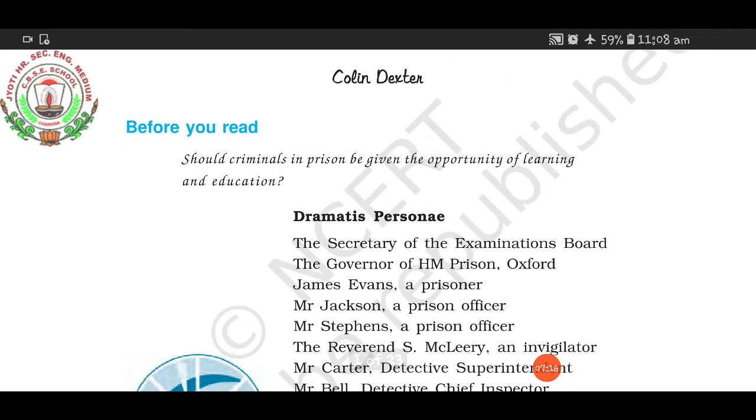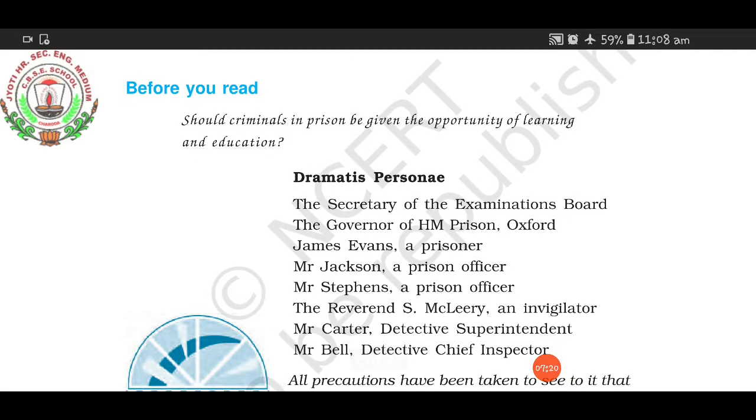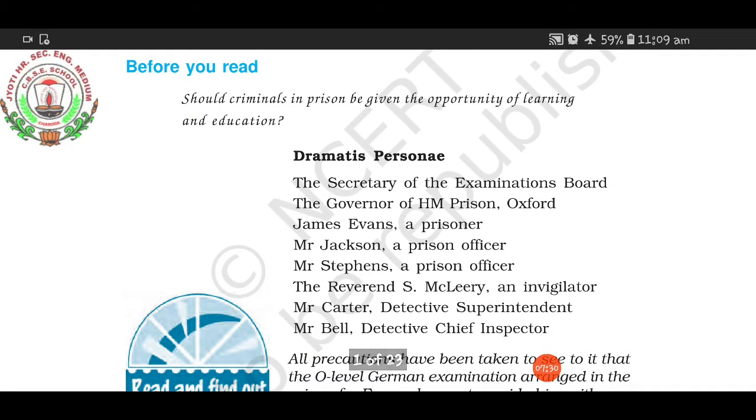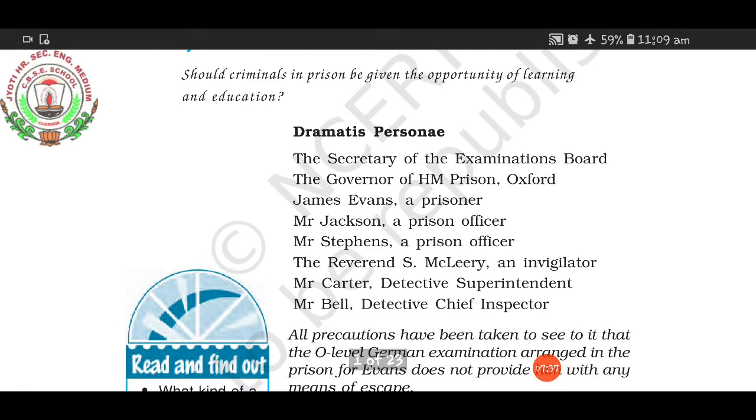Now, dramatis personae means the various parts of this drama. Actually, a kind of drama could be played on this. The secretary of the examination board, the governor of HM Prison, Oxford, James Evans, a prisoner, Mr. Jackson, a prison officer, Mr. Stephens, a prison officer, the Reverend S. McClary, an invigilator, Mr. Carter, detective superintendent, Mr. Bell, detective chief inspector. These are the various characters of this story.